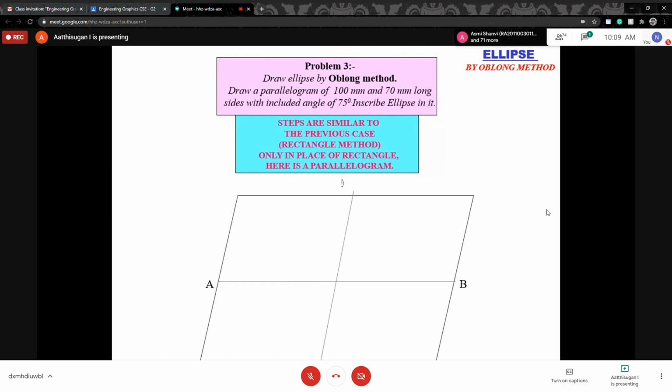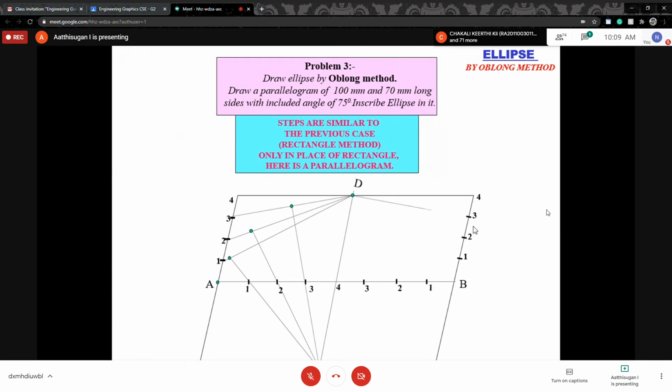The remaining concepts are the same. So divide into equal parts, and the bottom also into equal parts. Draw 1 to D, 2 to D, 3 to D, then C through the first point 1. Then mark the intersection points. Do the same steps for the next quadrant also. Then C through 1 up to 1D, through 2 to 2D, through 3 to 3D, and mark the intersection points. Then replicate the same on the bottom also.